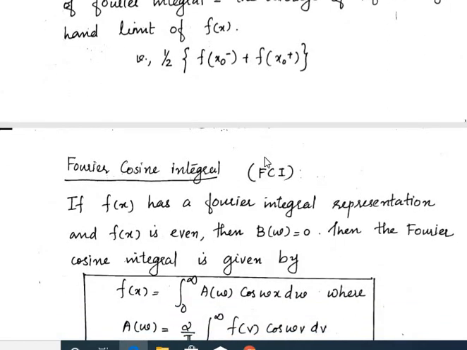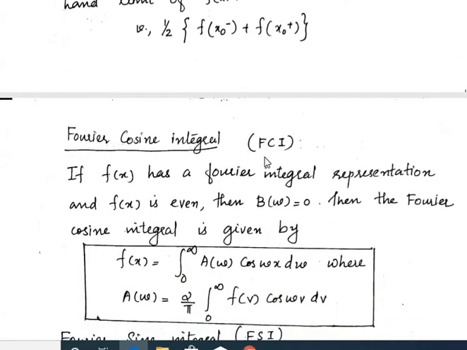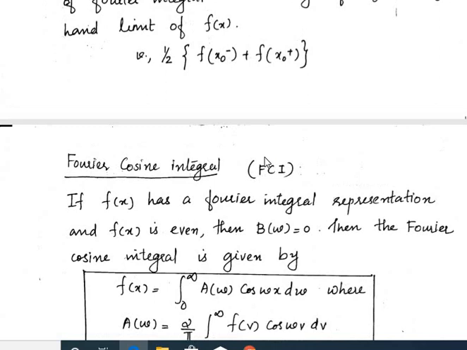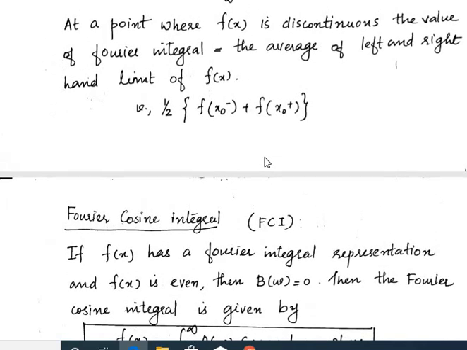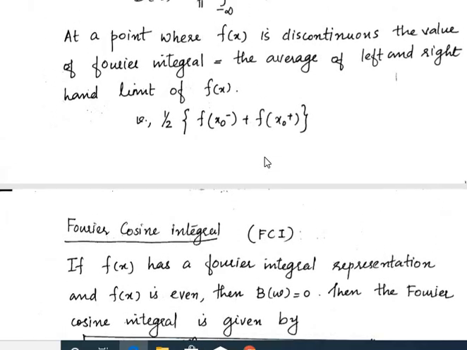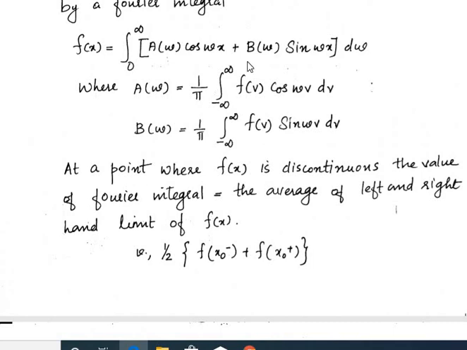Before that, we explain Fourier cosine and sine integrals. Here we have written the Fourier integral. From this we can reduce it to the Fourier cosine integral and sine integral.